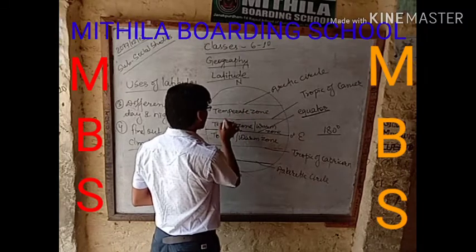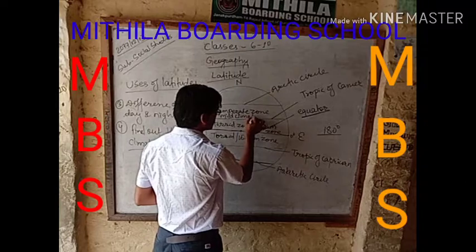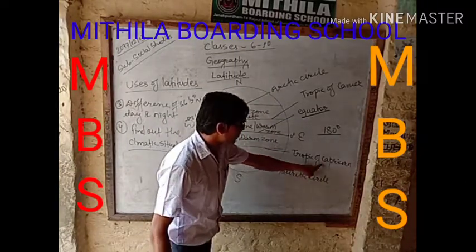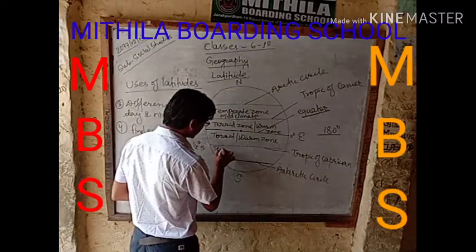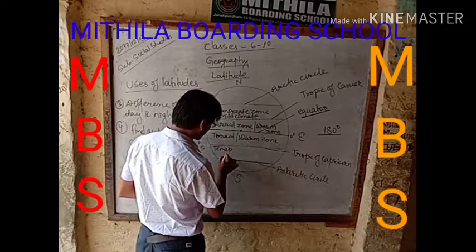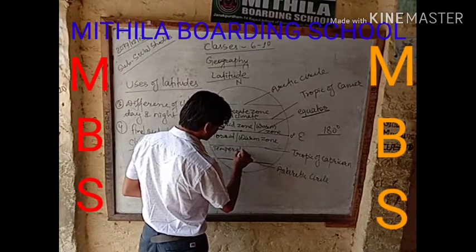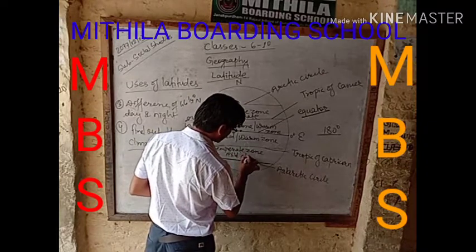Temperate zone, or we can say that there is mild climate. Same like that, the places lying between the Tropic of Capricorn and Antarctic Circle also lie in the temperate zone, or mild climate.